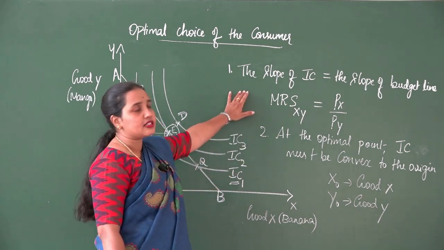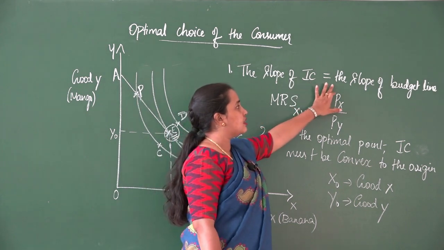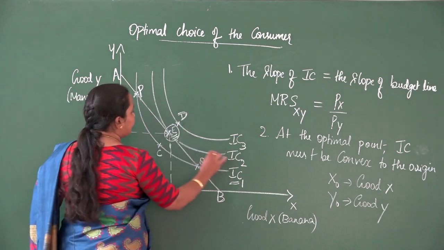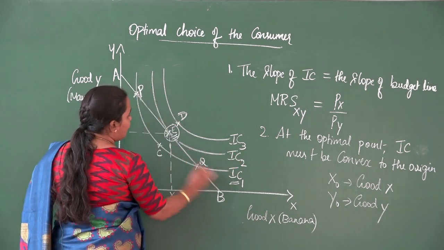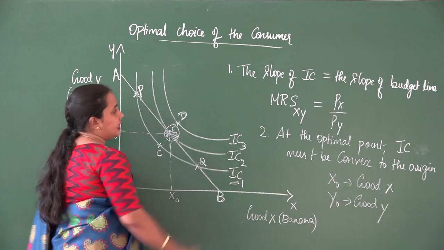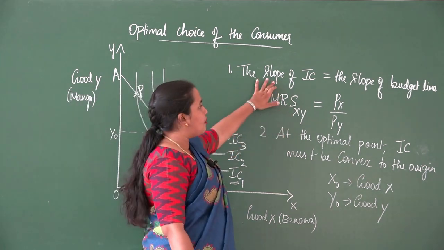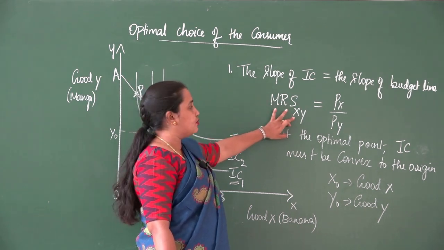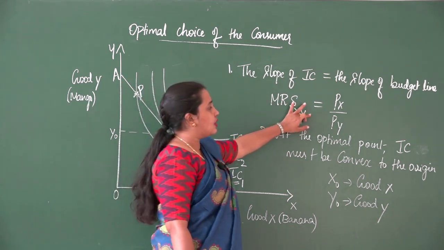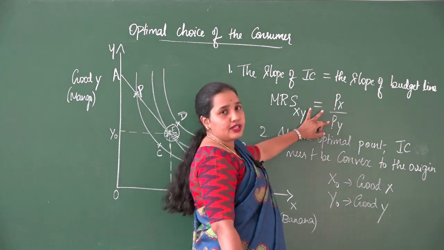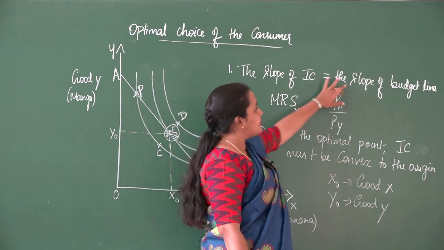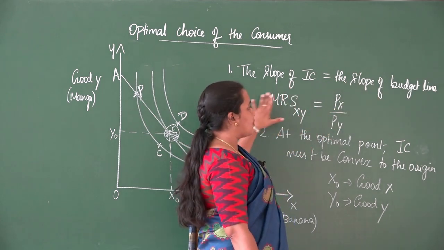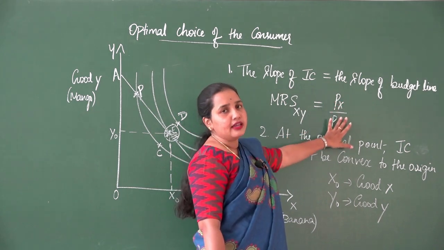The first condition is that the slope of the indifference curve should be equal to the slope of the budget line. Diagrammatically, you see the slope of the indifference curve as well as the slope of the budget line are equal at point E. You can also write it as MRS, marginal rate of substitution of good X and good Y, is equal to Px over Py. Px by Py represents the slope of the budget line. So, the optimal point is a point where MRS xy is equal to Px by Py.